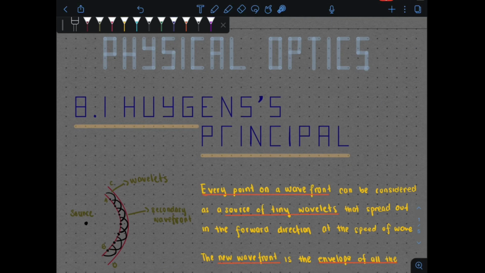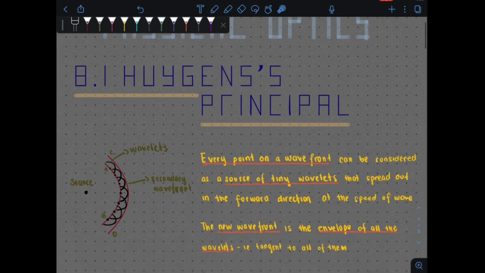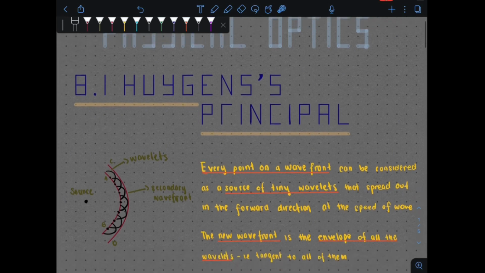Okay, what does Huygens' Principle state? The statement here is: every point on a wavefront can be considered as a source of a tiny wavelet that spreads out in the forward direction at the speed of the wave. The new wavefront is the envelope of all the wavelets.